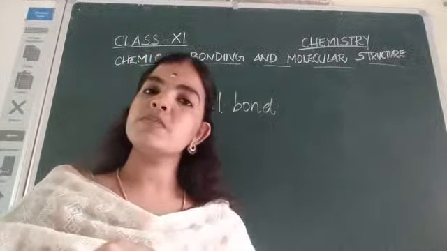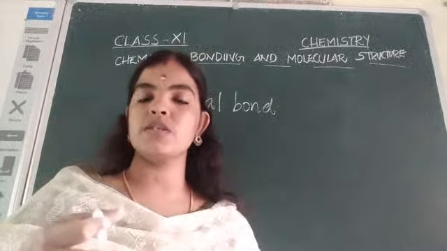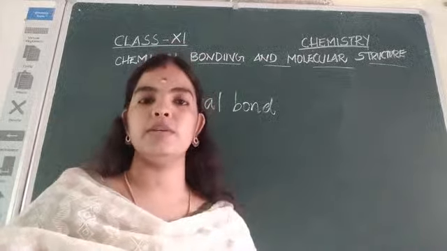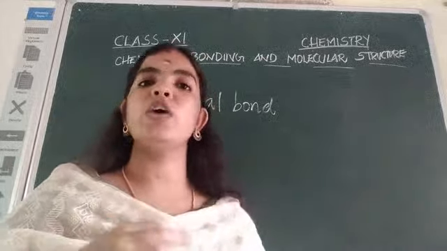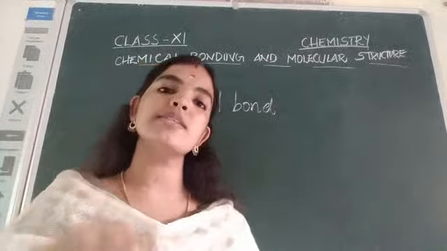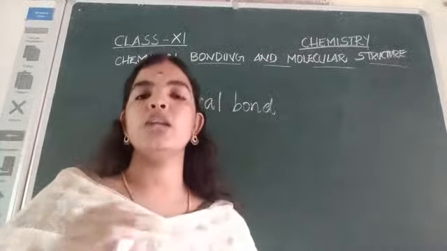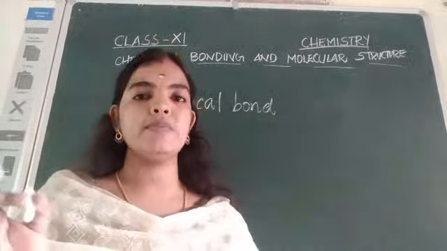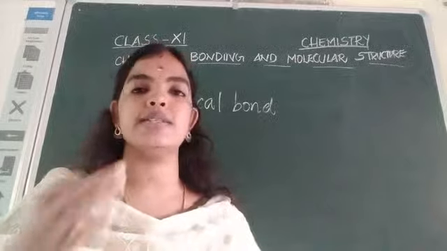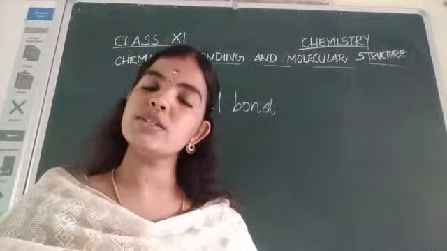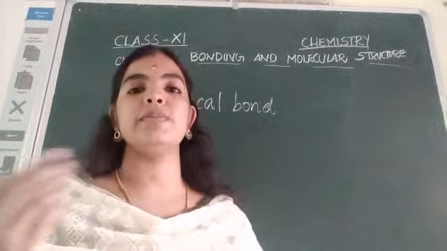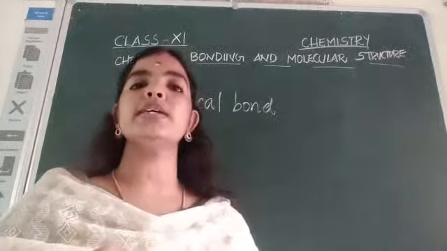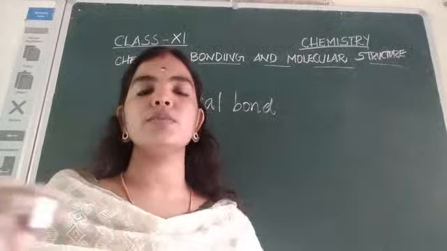So when atoms combine with other atoms to form a molecule, they will also become stable. If a chemical bond is formed between two atoms, it lowers the energy. Usually we say that the lower the energy, the higher the stability. So atoms combine to form molecules, and as a result their energy gets reduced. So they acquire stability. There are many theories. In this lesson we are studying so many theories related to the chemical bond and also the molecular structure.